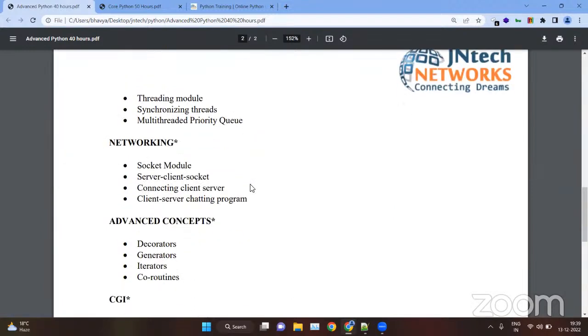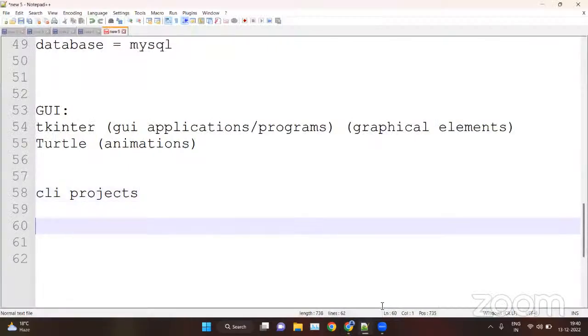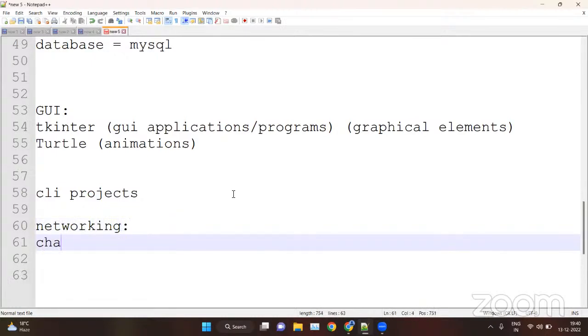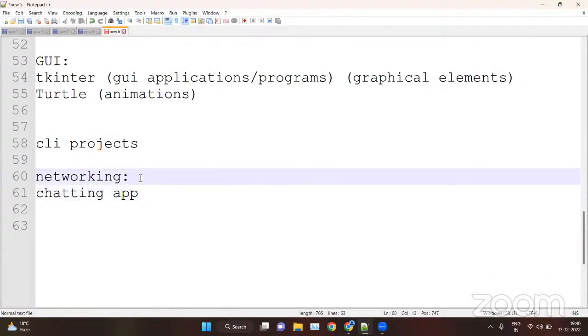Now we have networking. Inside networking, we will see only one library, that is socket. We will also see the GUI version of the socket. In networking, we will prepare one project, the chatting app. So we will create two projects: basically a one-to-one chatting app, and second a group chatting app. We will use the socket module inside that chatting app, and after creating the CLI version, we will give a GUI format to the chatting app. That we will see.